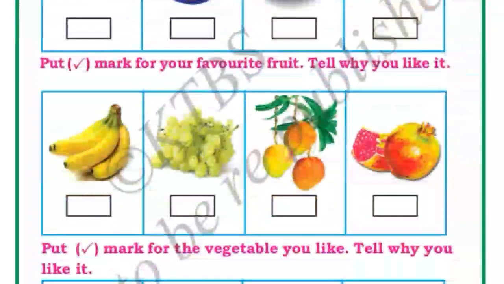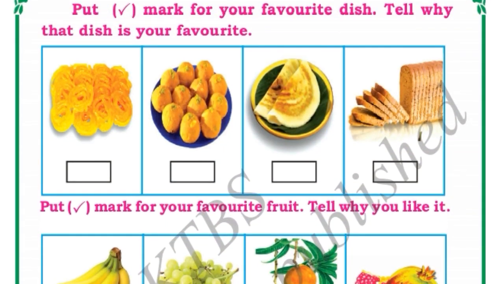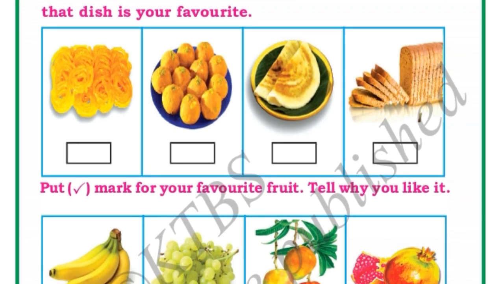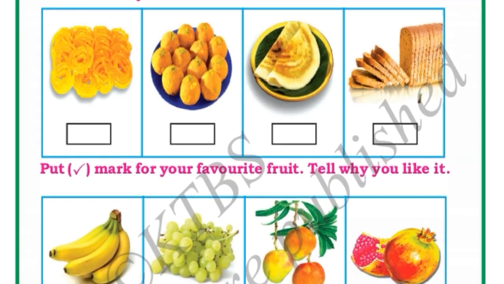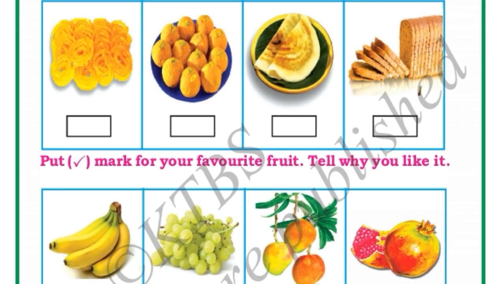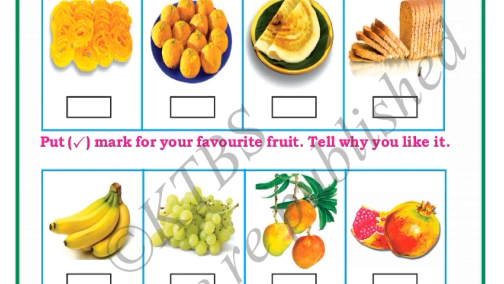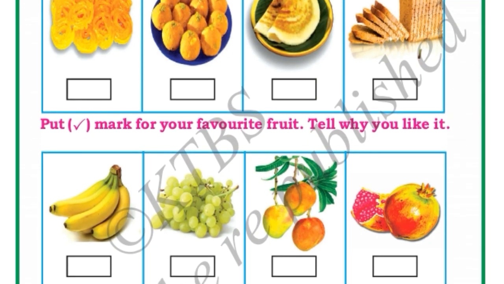Okay. Next, see here, beta. Put a right mark for your favorite dish. Tell why that dish is your favorite. See here, some of the dishes are there: jalebi, laddu, dosa and bread. In this you have to put a right mark for your favorite dish and you have to tell why you like that dish. Okay, it is your choice. You can put the right mark wherever you want.